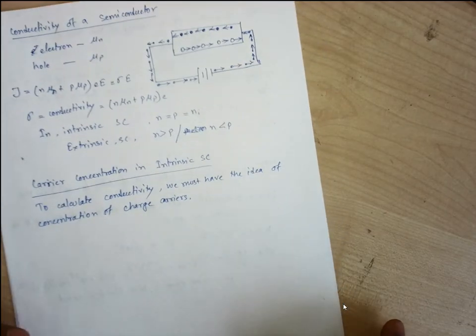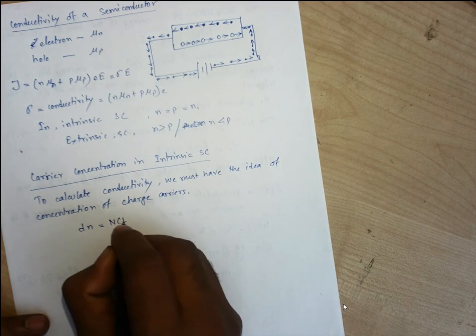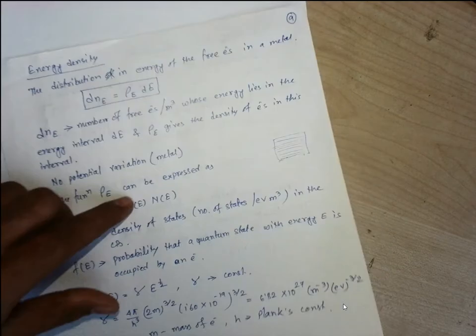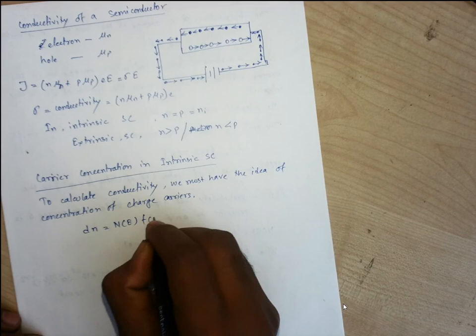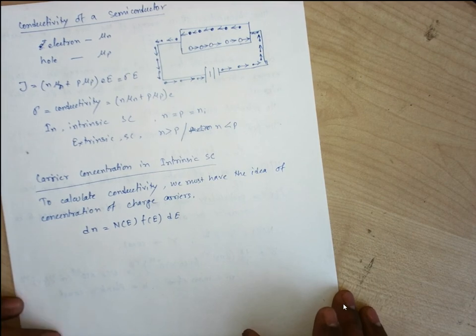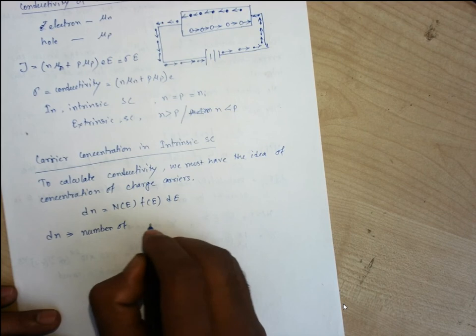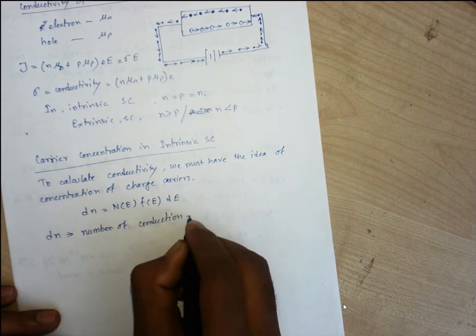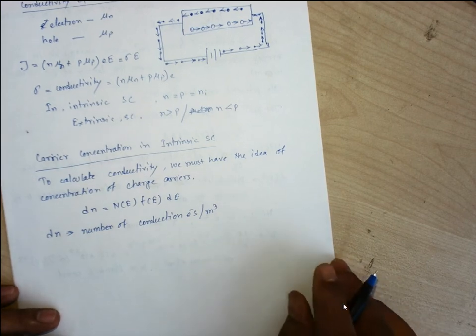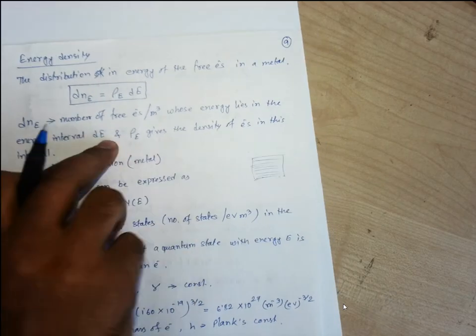Let us consider the intrinsic semiconductor. We use the same expression, dN equals Ne into Fe into dE, where I am directly writing rho(E) as Ne. Here dN represents the number of conduction electrons per cubic meter, whose energies, as we have seen earlier, lie within this interval dE.